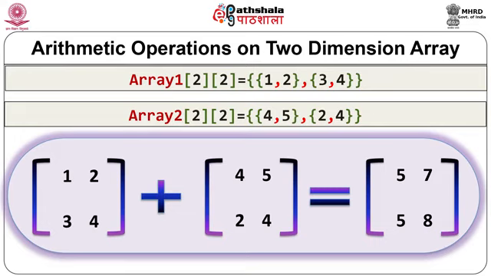We learned earlier how the values will be placed in matrices and how they will be added together. You can see a simple example, 1, 2, 3, 4 is first array and second array is 4, 5, 2, 4. You can see 1 is added with 4 and result is 5. Similarly, 2 is added with 5 and result is 7. 3 of first array and 2 of second array are added and result is 5. Similarly, 4 plus 4 is 8.